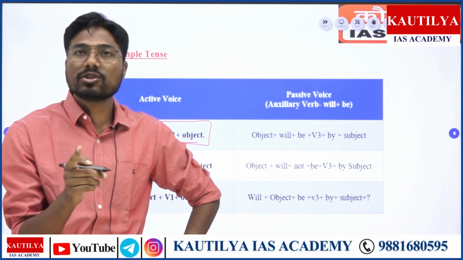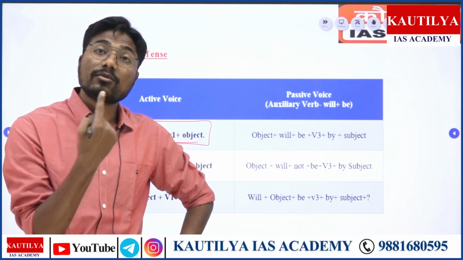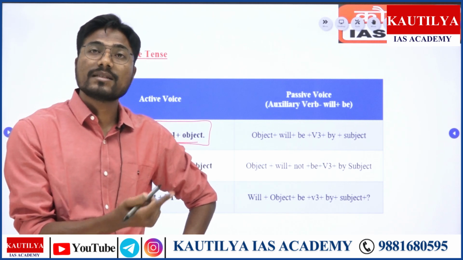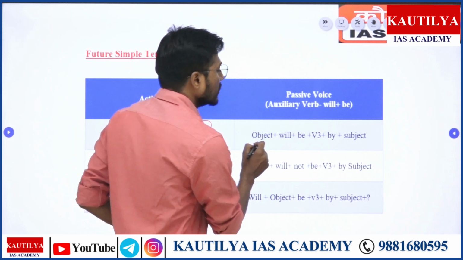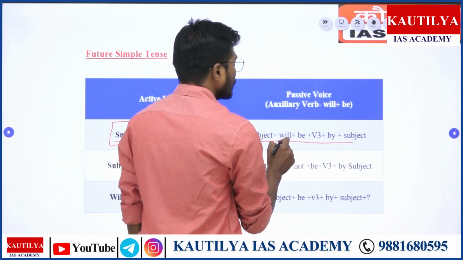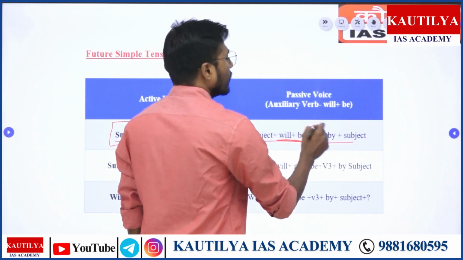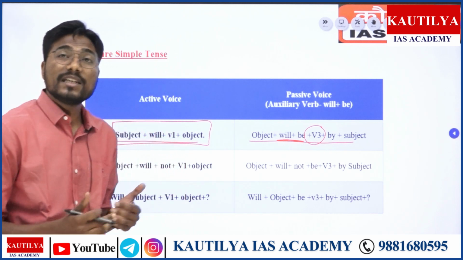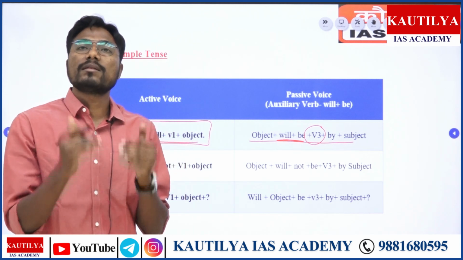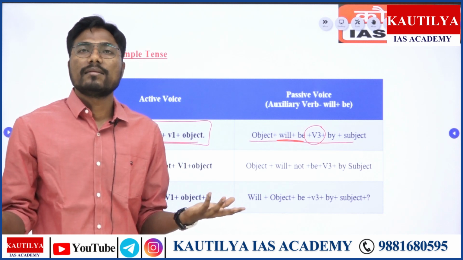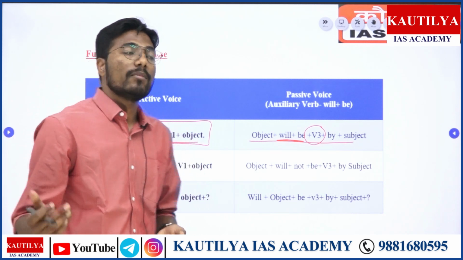This is the usual structure of active voice. But when it comes to conversion of the active voice into passive voice, changing it this way is the easiest way. So it becomes object plus will plus be plus verb form number third, and then by plus the objective form of it.